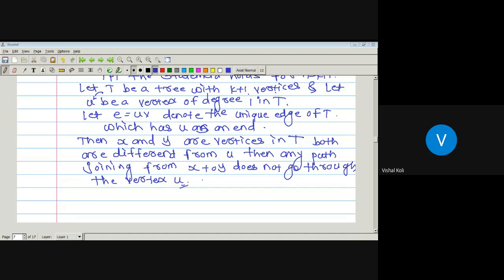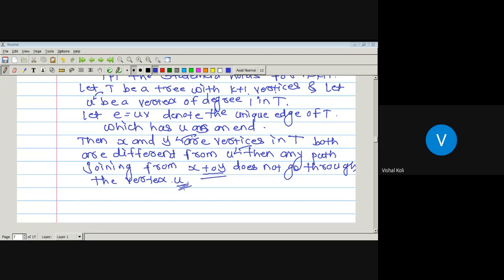Since the degree of U is 1, whenever U belongs to a path from X to Y, it would have degree 2. The only possibility is U equal to X or U equal to Y, when the degree of X or Y will be 1. But here X and Y are vertices different from U. So whatever the path from X to Y, it does not involve vertex U.